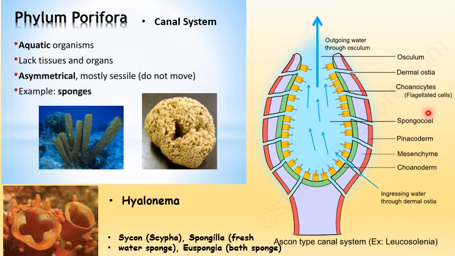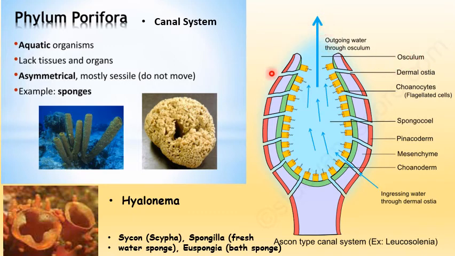Remember in our previous class we learned they are the flagellated cells that line the internal cavity of the sponge. So this spongocoel is the internal cavity where digestion, excretion and circulation all take place. Once the water enters here, the food will be filtered by the choanocytes lining the gut cavity, and the water exits through the osculum.